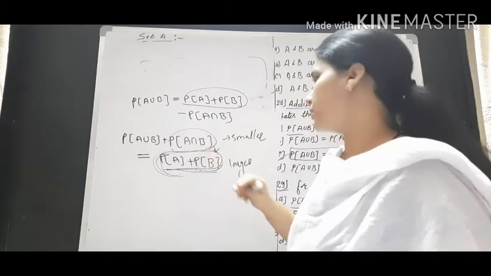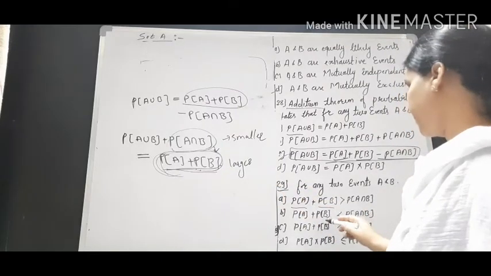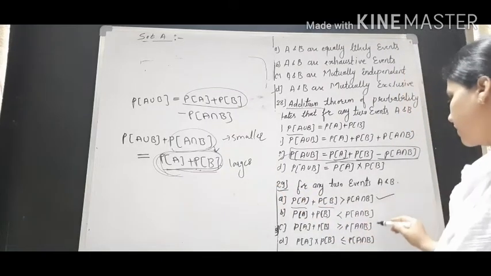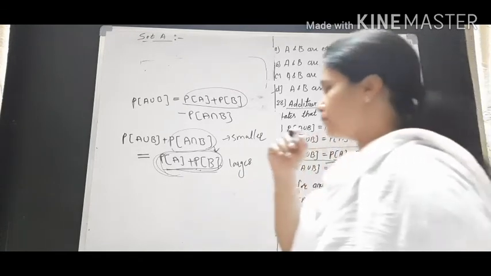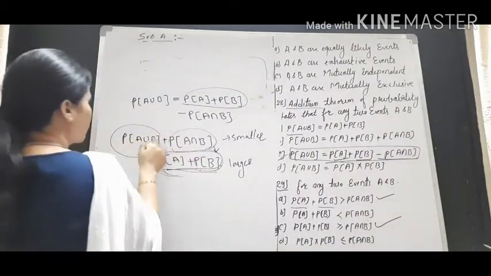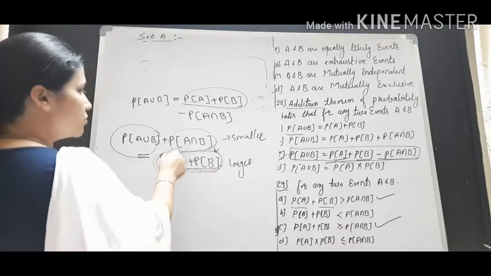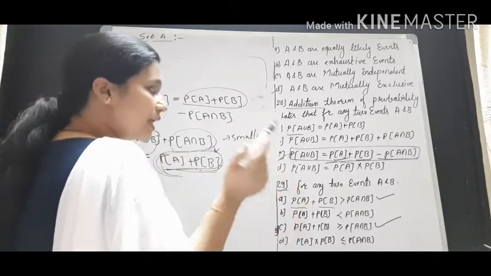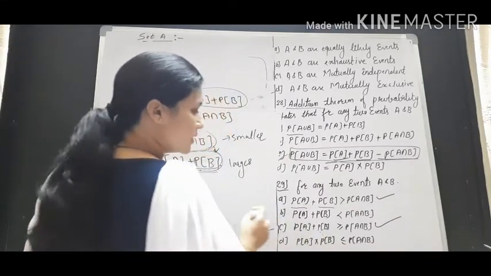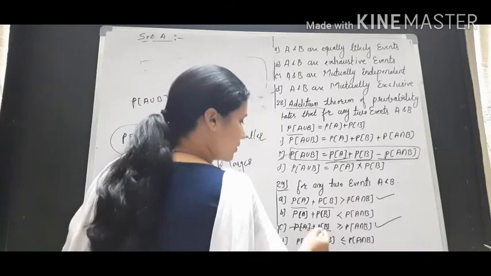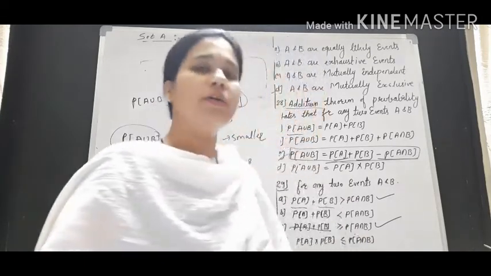Suppose in some case probability of A union B is equal to 0, then these two terms will become equal. So they can be equal or greater than. Option C will be right: probability of A plus probability of B can be greater than or equal to probability of A intersection B. Okay, so this is question number 29.